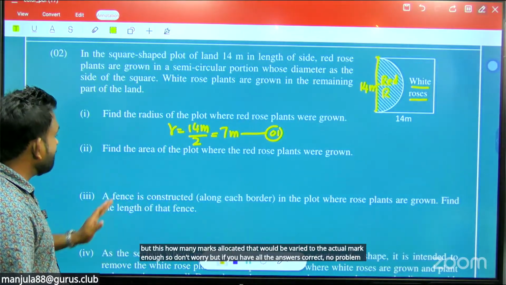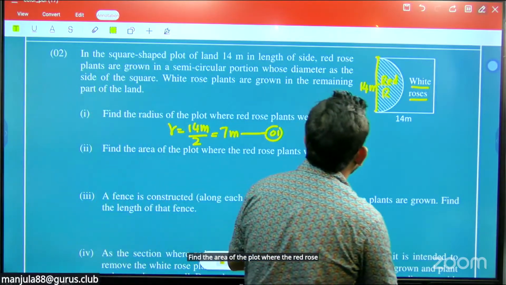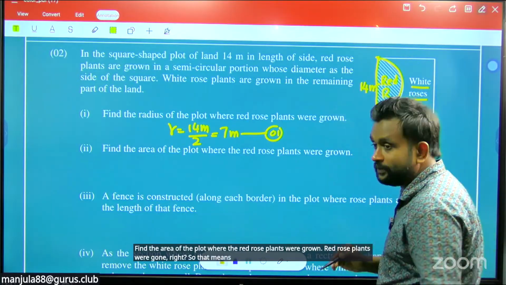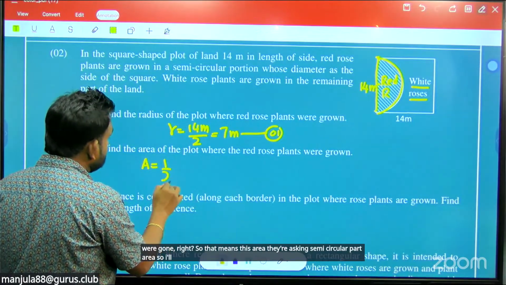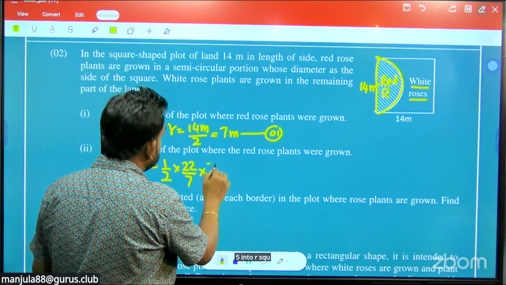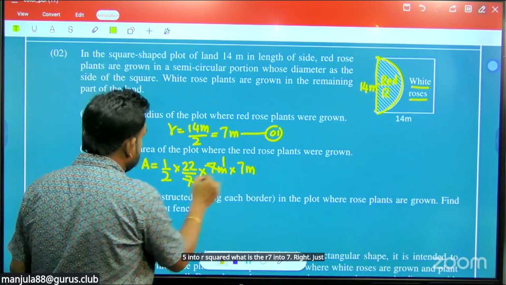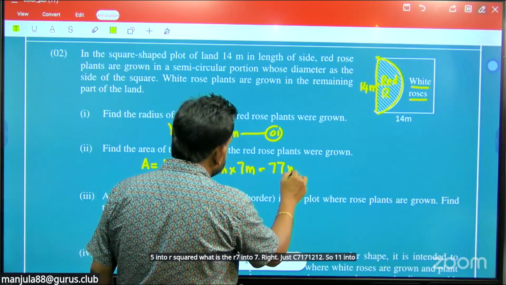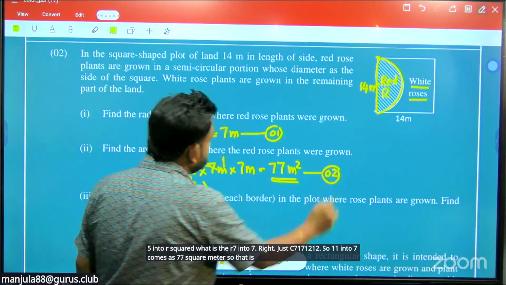Find the area of the plot where the red rose plants were grown. They are asking for the semicircular part area. So how to find the area: half into pi r squared. Pi is 22 by 7, and what is r? 7 into 7. Just see, 7 1 7 1, 2 1 2 11. So 11 into 7 comes as 77 square meters. So that is having 2 marks there.